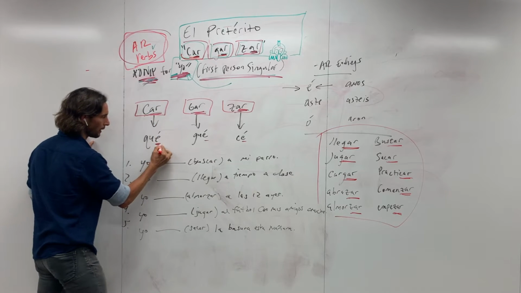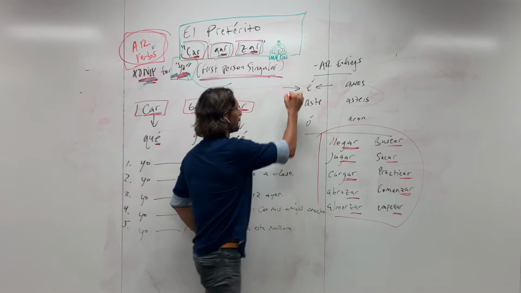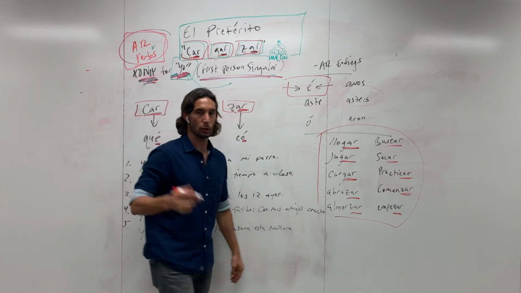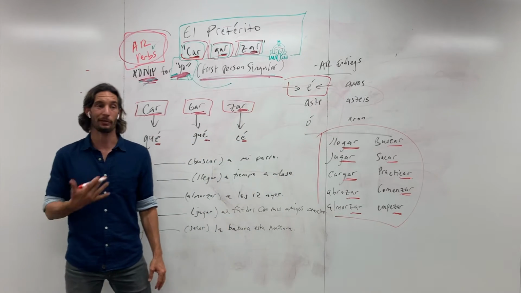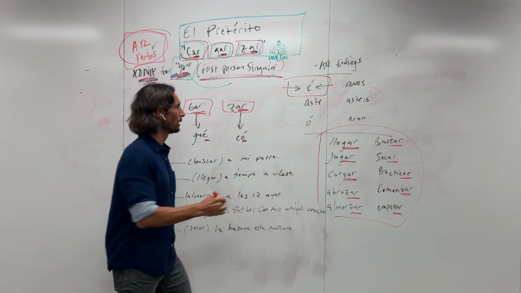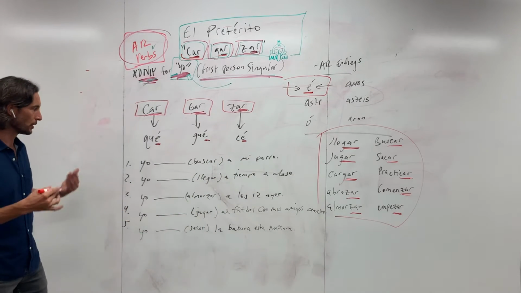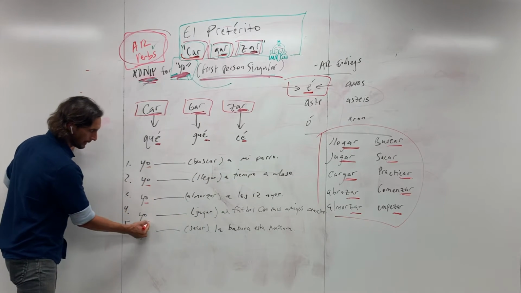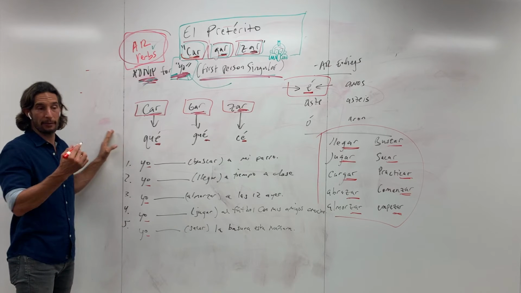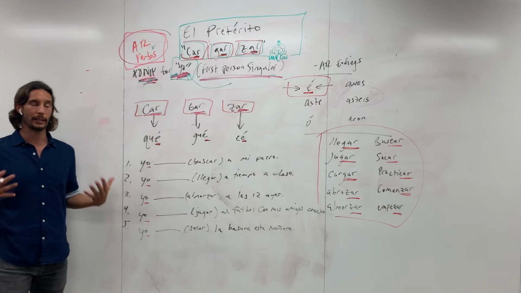And you can see right here, notice the E with the accent, and I'll bring your attention over to this, because that's the yo conjugation for the preterite, for AR verbs, of course. And so that's where that E with an accent is coming from. And so again, just to reiterate, and you see in our examples, I only bothered with yo because everything else, like I said, is for all intents and purposes completely regular.